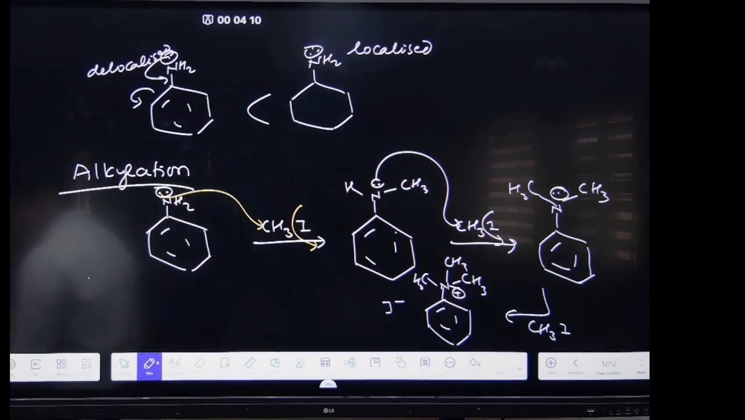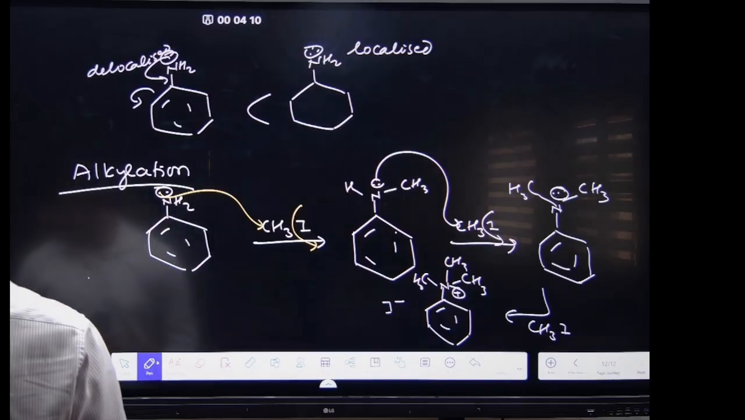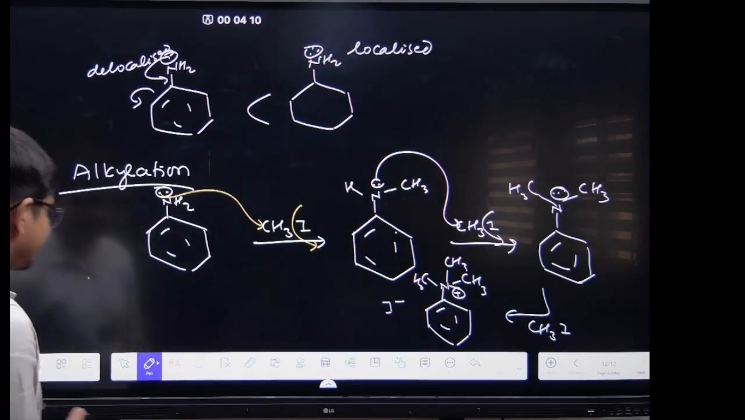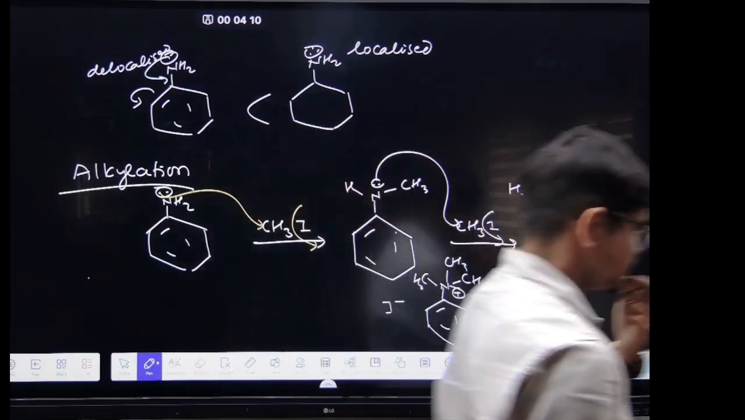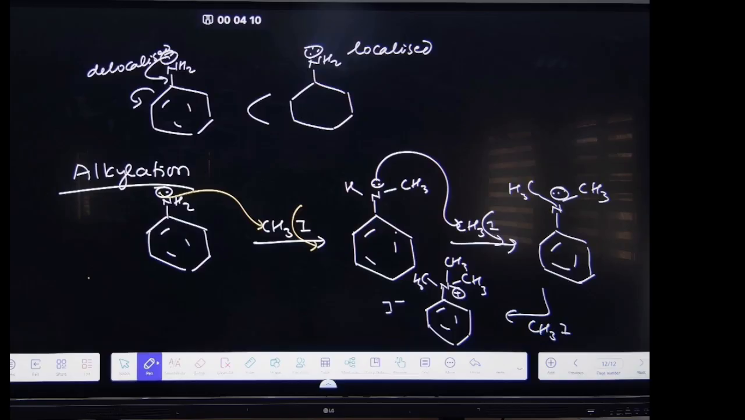Let's talk about acylation. Now coming to acylation, see, acylation.